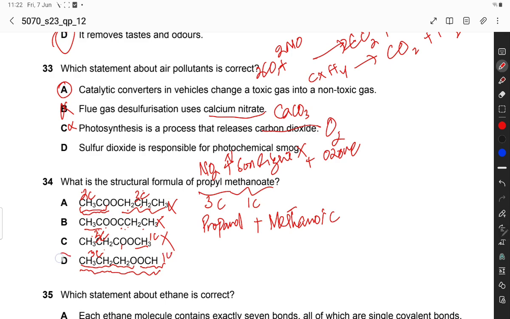So this is the correct option D. This is propyl methanoate.